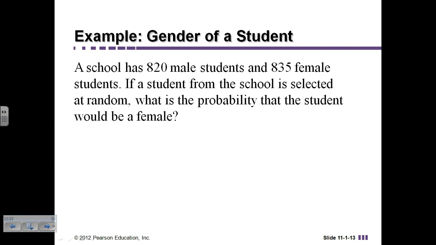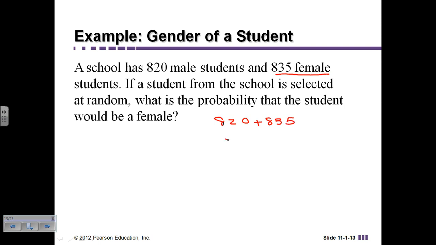All right, so a school has 820 male students and 835 female students. If a student from the school is selected at random, what is the probability that the student would be a female? Well, there are 835 females in the school, so that is the event that I'm looking for. But when I'm looking at the total possible number of students, I have to take the 820 and add the 835.